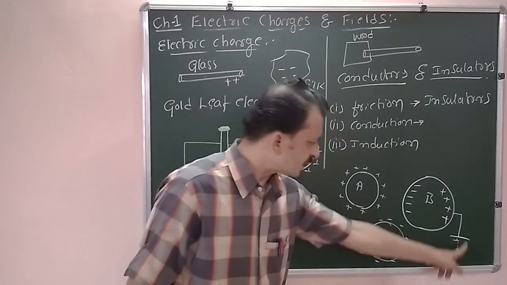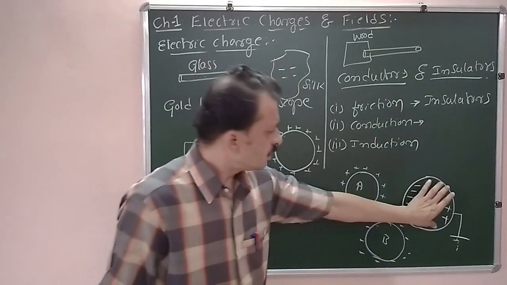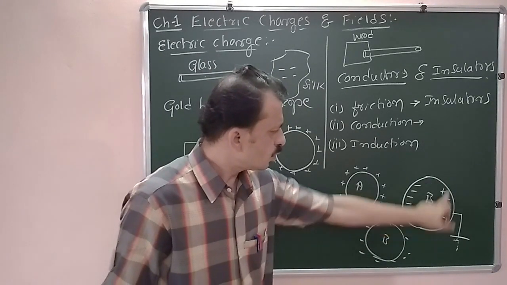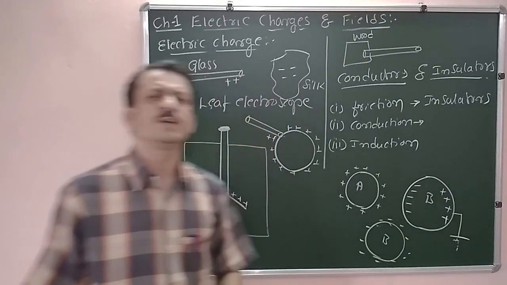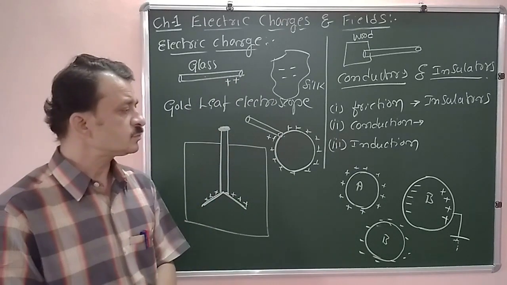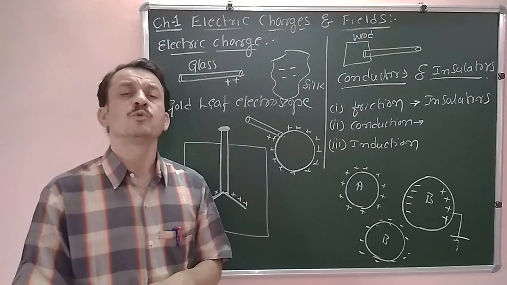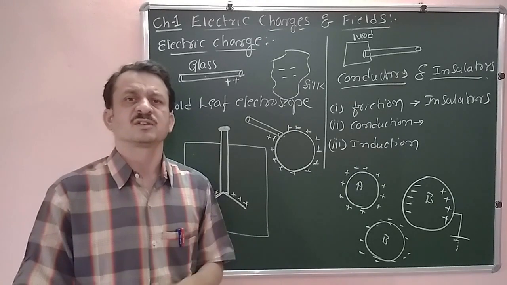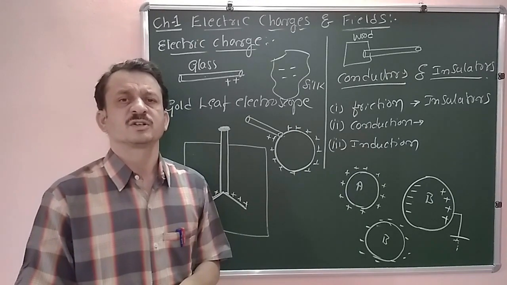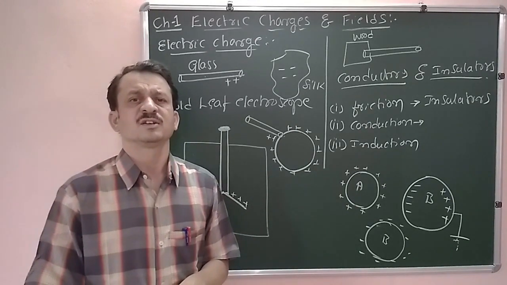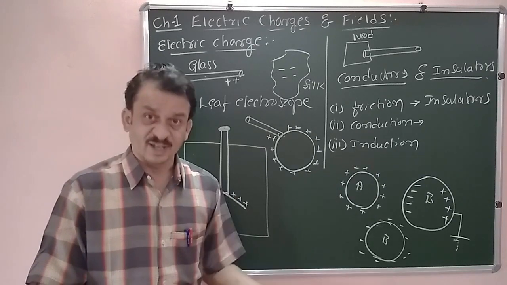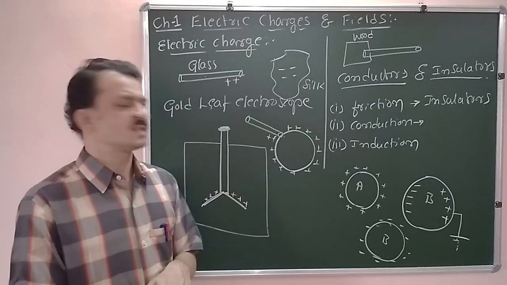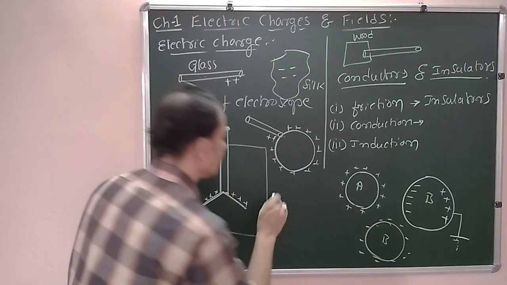Now we observed one thing. We have removed these charges to the earth. This method of removal of excess charges from objects to the earth is called earthing or grounding.